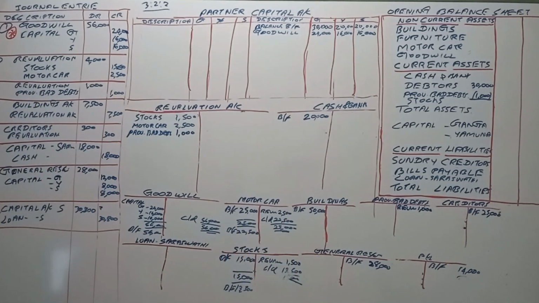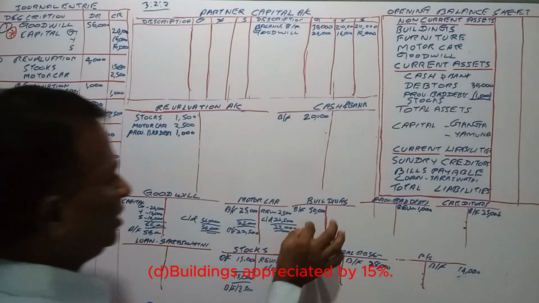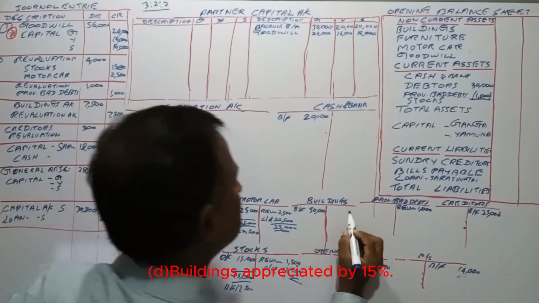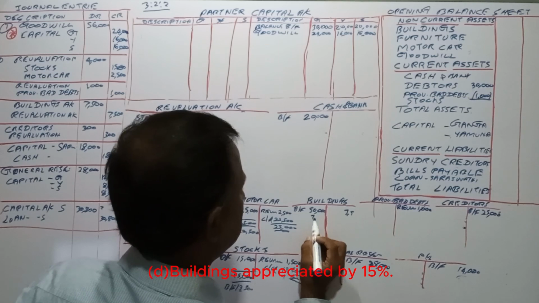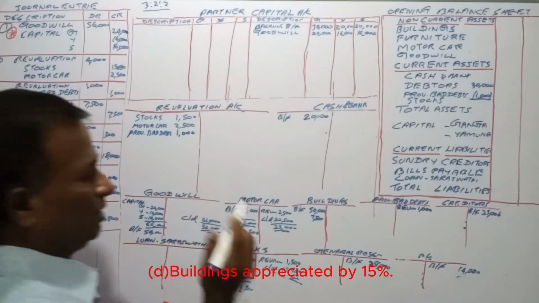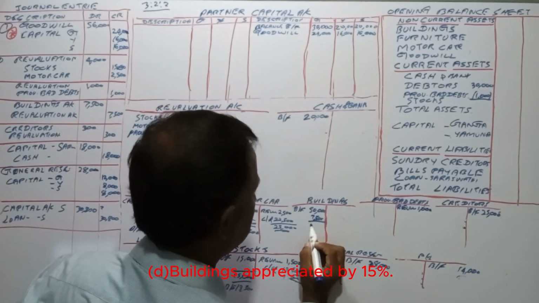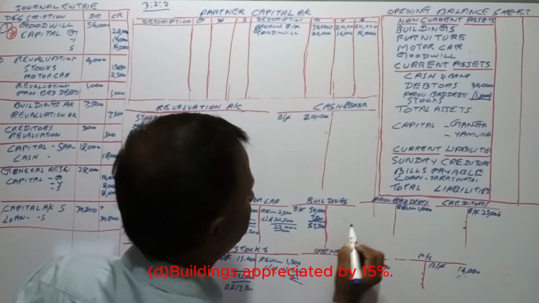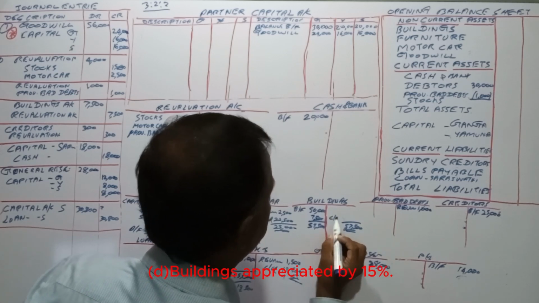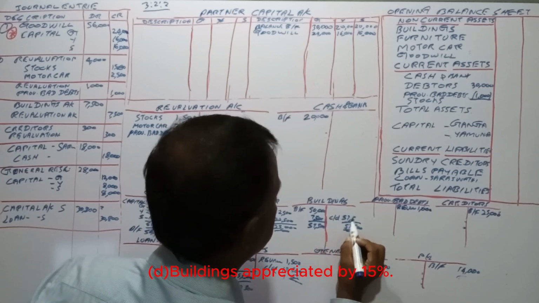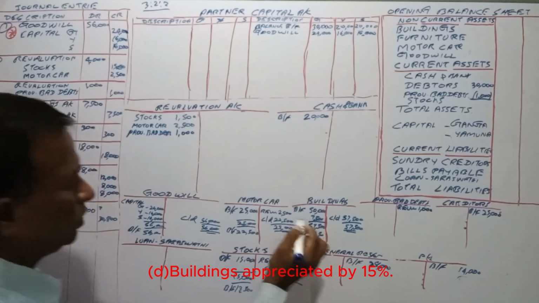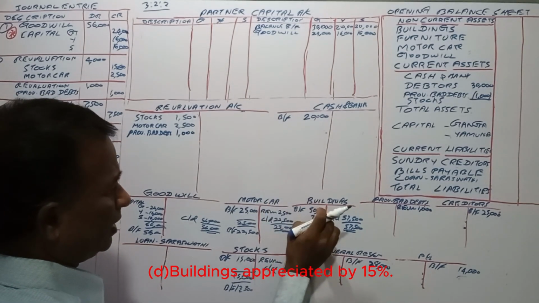Buildings appreciated by 15%. On 50,000, 15% is 7,500. Appreciated means the value is increasing. Increased by 7,500, the carrying value will be 57,500. The brought forward value is also 57,500. So the incremental value was 7,500.